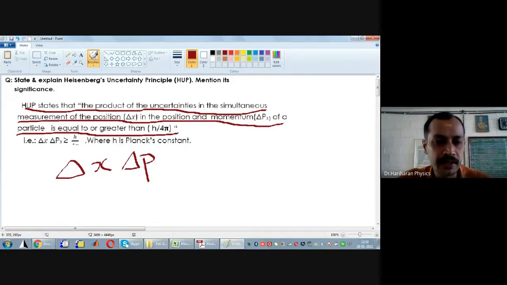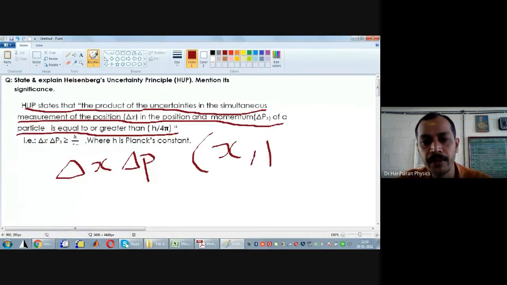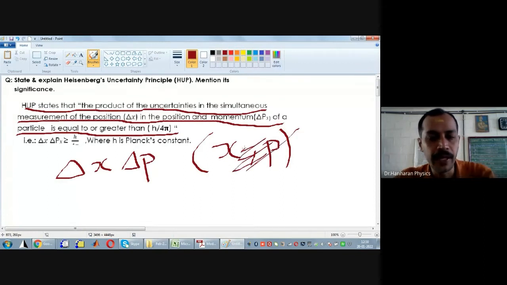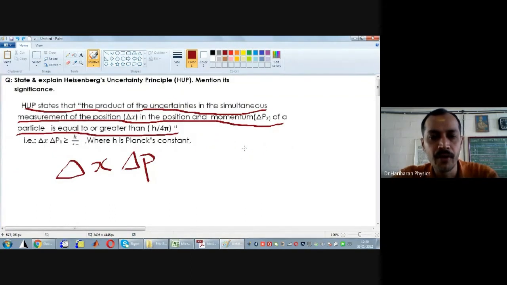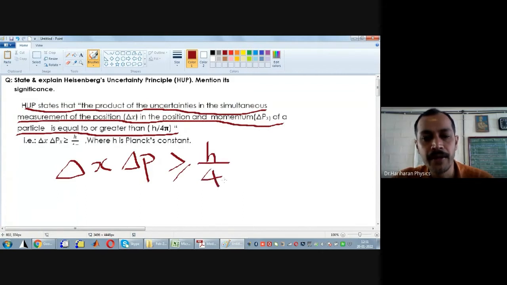So Heisenberg's uncertainty principle says that if you are trying to measure both the position, denoted by x, and the momentum, denoted by p, at the same time for an electron or proton, the product of the corresponding uncertainties in location and momentum is a constant. That product is a constant means it is given as h divided by 4 pi.